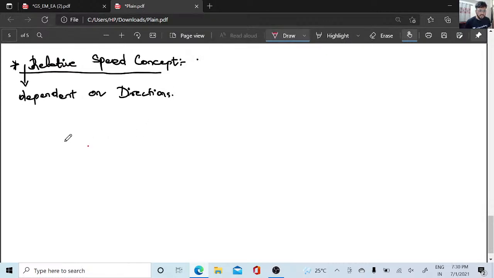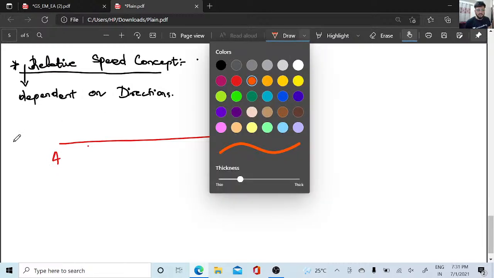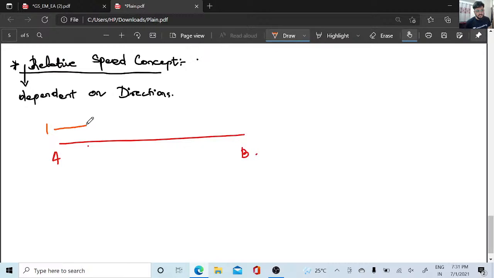Let me just draw a line. This is the distance AB, and there are two persons. Person one is going from A to B, and person two is going from B to A. So what will be their directions? One is facing east, one is facing west. So these are opposite directions.